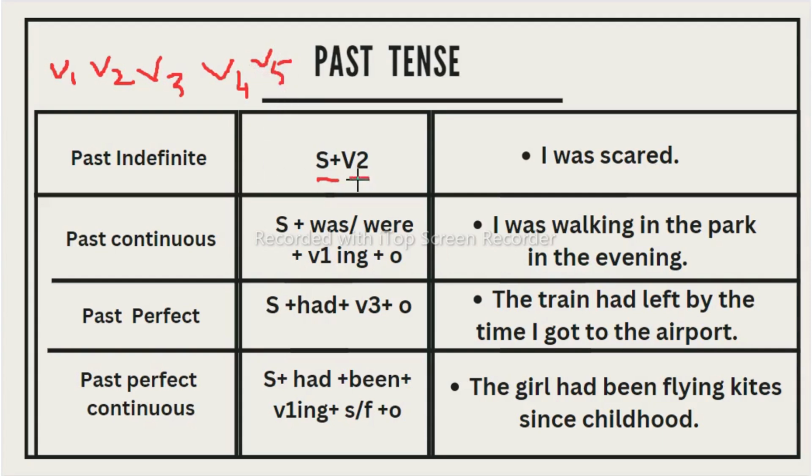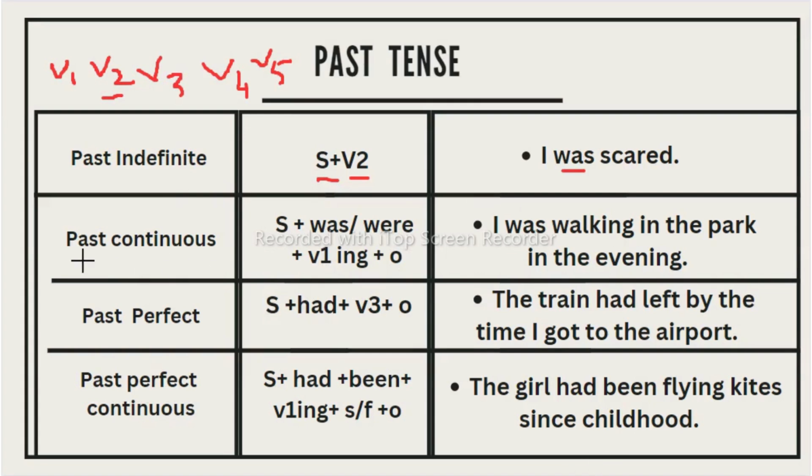So here you can see V2. V2 is nothing but the second form of the verb. Like, I was scared, here this one is V2. Now let us move to this past continuous. Okay, this also, when we use this verb, we use it in the past simple tense, that can be used to describe a past general state, not specific state, general state.